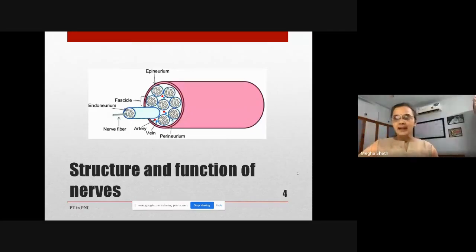And these axonal transport systems transport content like mitochondria, acetylcholine or neurotransmitters. They transmit nerve growth factors, and they transmit other nutrients to the end organ, that is the muscle.